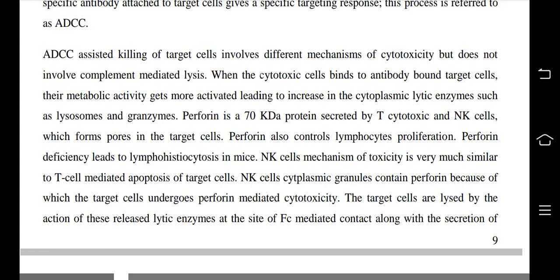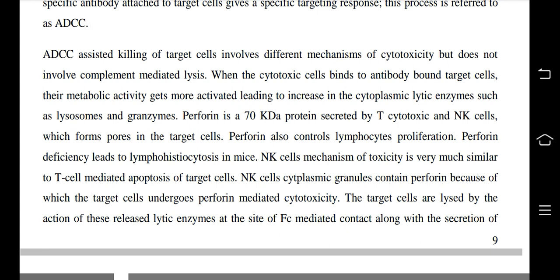Perforin is a 70 kilodalton protein secreted by T cytotoxic and NK cells, which forms pores in the target cell. Perforin also controls lymphocyte proliferation. Perforin deficiency definitely leads to lymphohistiocytosis in mice. The NK cell mechanism of toxicity is very similar to T cell mediated apoptosis of target cells. NK cell cytoplasmic granules contain perforin, because of which the target cells undergo perforin mediated cytotoxicity.